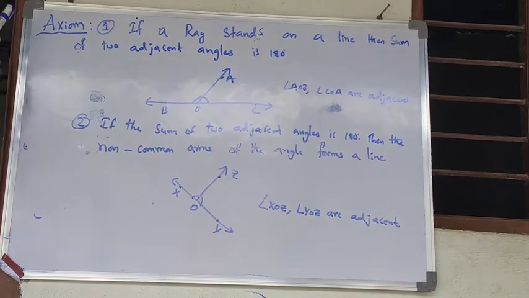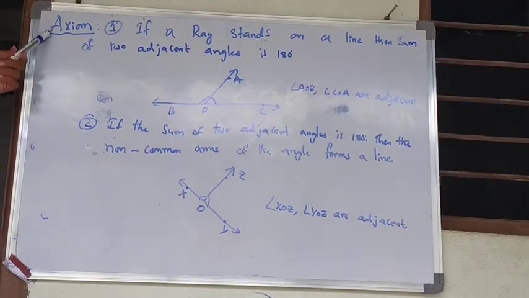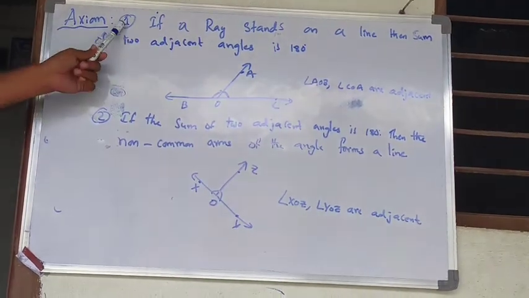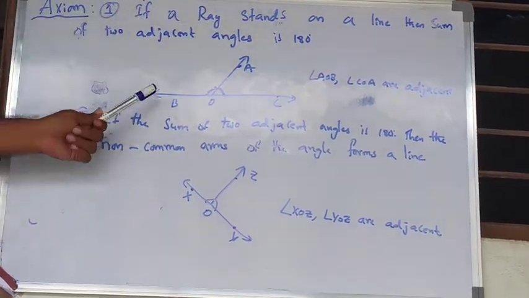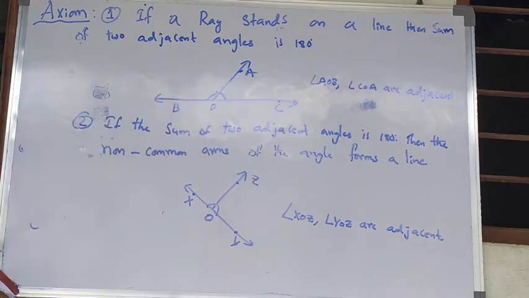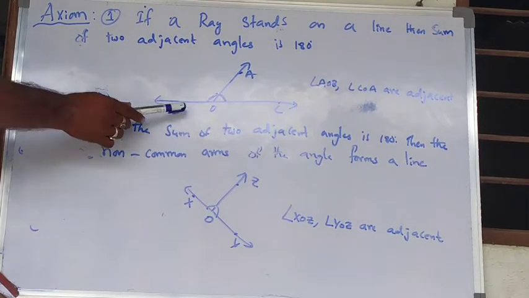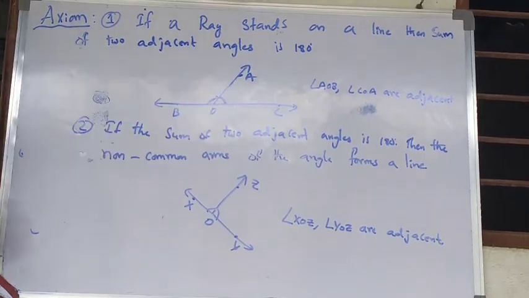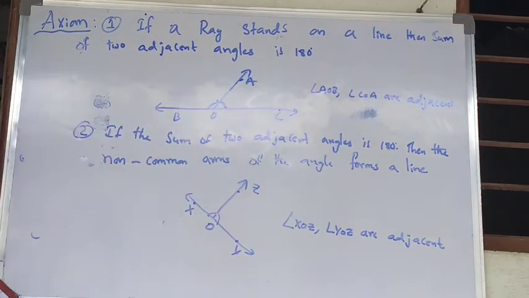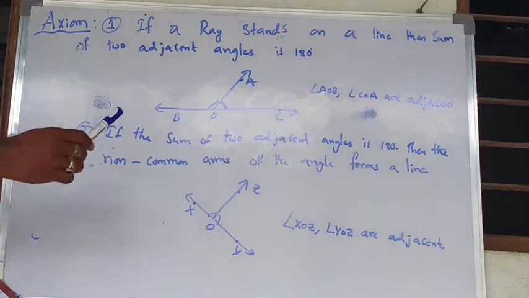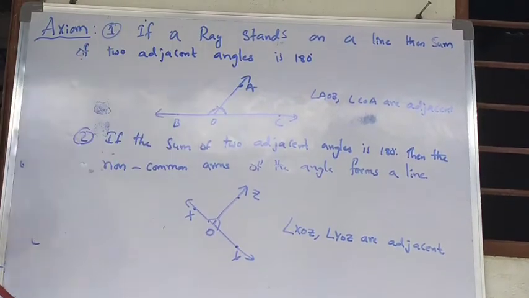Next, let us start our axiom 1. Axiom is nothing but a geometrical statement. The first axiom is that if a ray is standing on a line, then the sum of the adjacent angles is 180 degrees. Suppose on this line a ray OA is standing. So angle BOA and angle COA, we are going to call these two as adjacent angles. So these two adjacent angles should make 180 degrees.